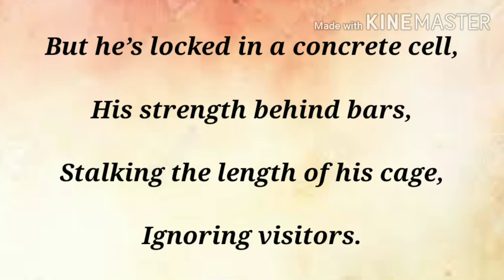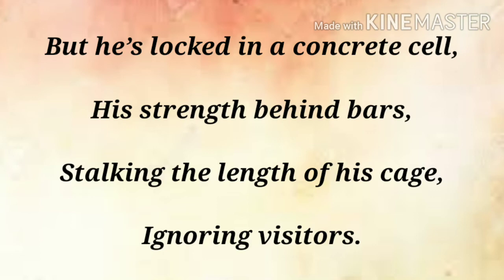Okay, and now in this stanza he returns to the real life, where the tiger is locked in a cell. Now in this stanza the poet returns to explain the real life, where the tiger is locked in a cell. The poet says that he could see that the tiger is caged in a small concrete cell in the zoo, like a prisoner.